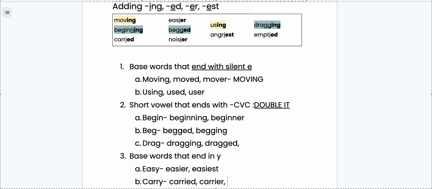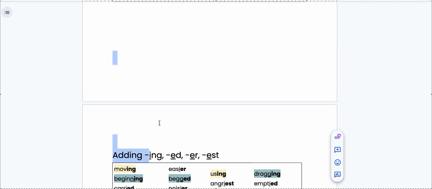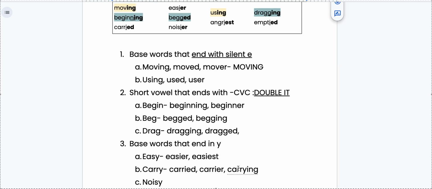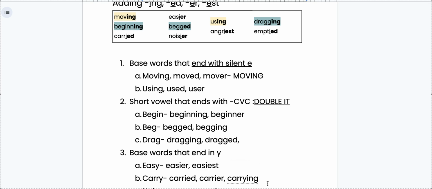Let's try our rule and see what that looks like. Carry, I drop the Y, and add an I, and I add my, oh no. It auto-corrected. Here's why. When you're dropping the Y and you're adding that I, if you're adding a vowel suffix that happens to start with an I, I'm talking about ing typically, you do keep the Y.